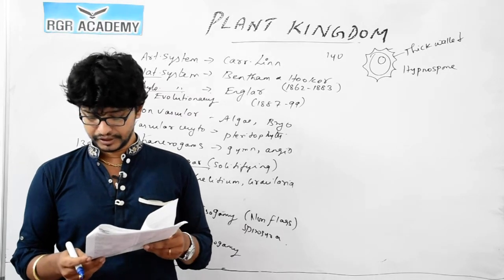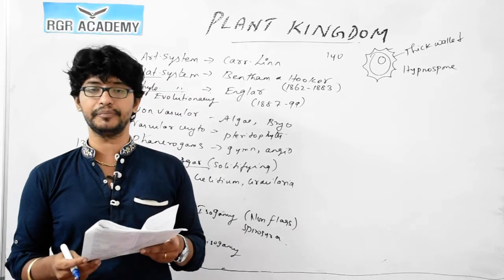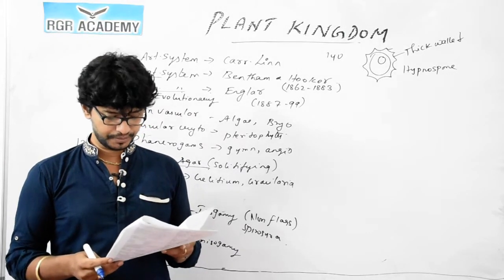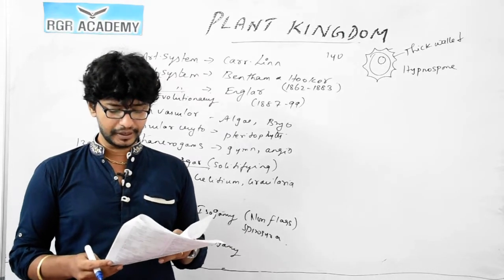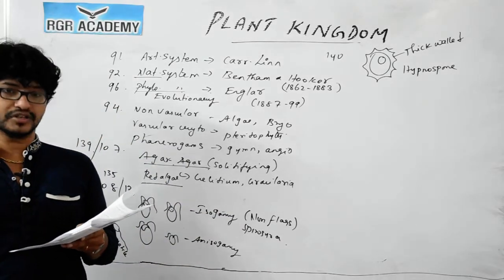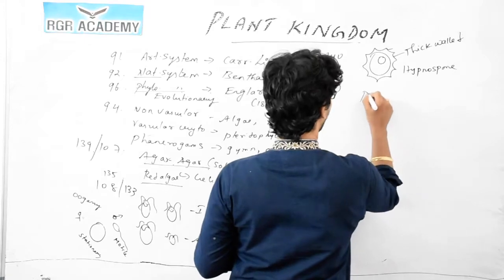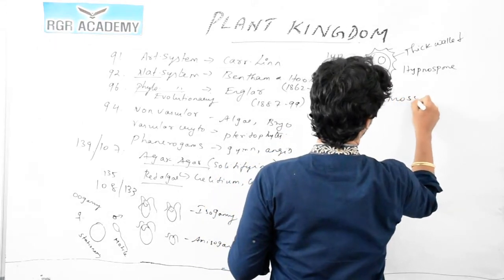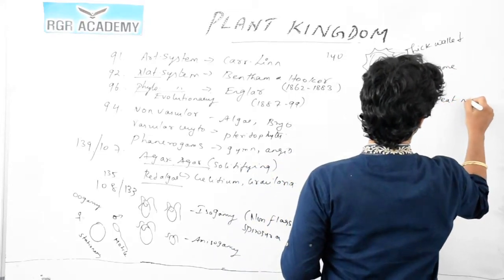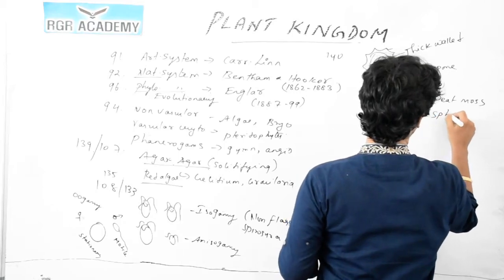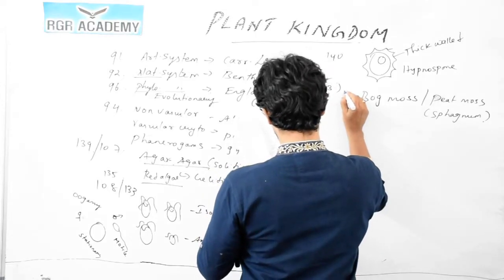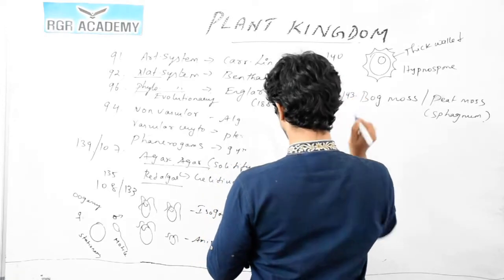Question number 143. Which of the following is responsible for peat formation? Peat is used as a fuel. Among the bryophytes, Sphagnum is the most important, commonly called bog moss or peat moss. This can be used as a fuel. So, this is question 143.